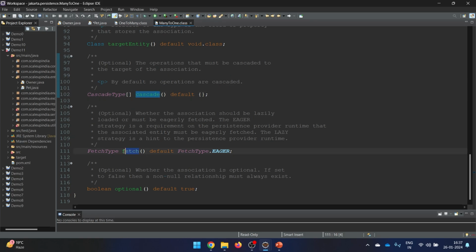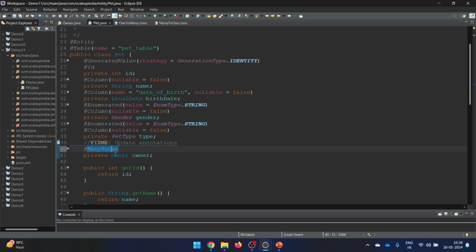The next step is fetch. This time the fetch is by default eager in nature. That means the moment you fetch the pet, it will bring the owner also with it. But if you wish, you can make it lazy here. So let's write lazy as of now. And in the code, whenever we wish, we can make it eager also. I'm only doing this for showing purposes, because it's not possible to make small videos for each and every concept.